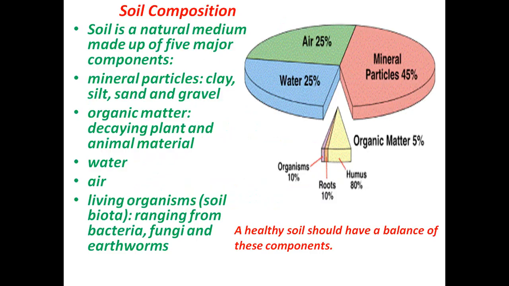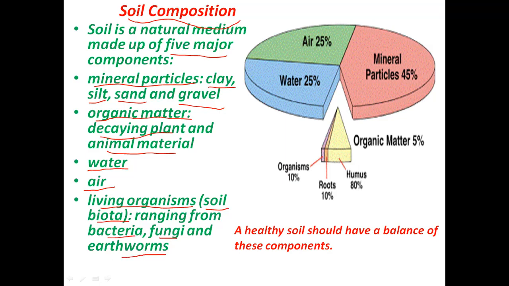So what is the soil composed of? Soil is composed of 5 major components, that is mineral particles, that includes clay, silt, sand and gravel. Organic matter. Organic matter is actually what? It is decaying plant and animal material. Water, air and living organisms or soil biota. That includes bacteria, fungi and earthworms, etc.